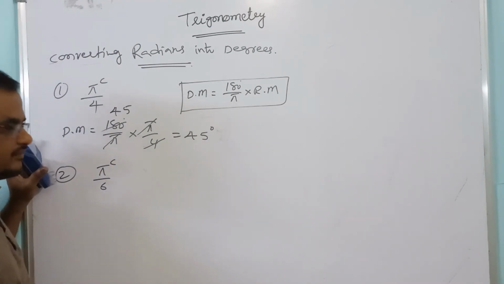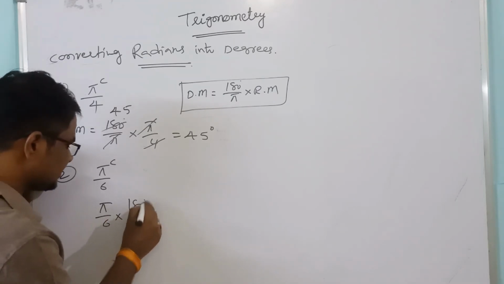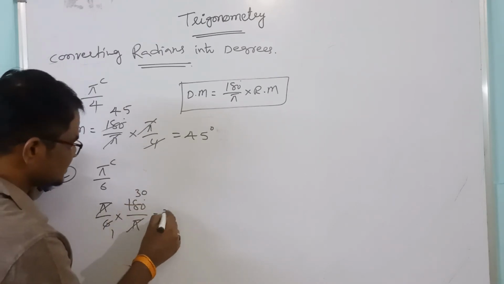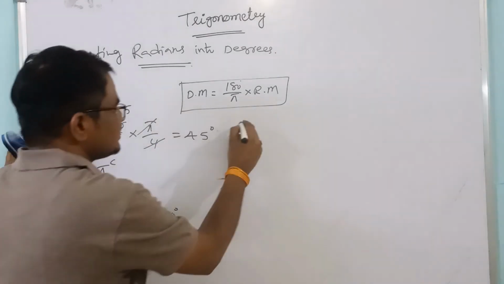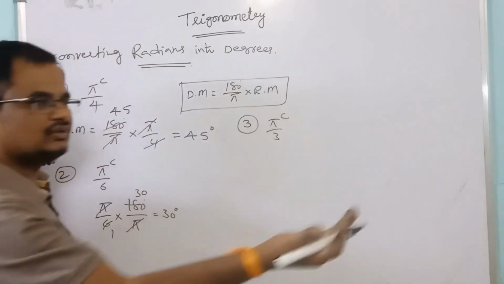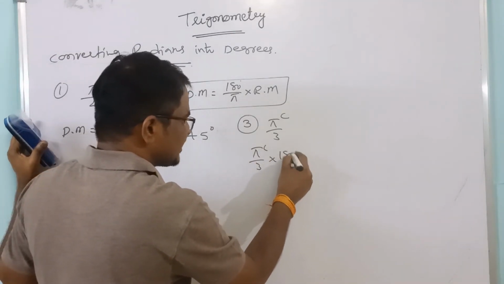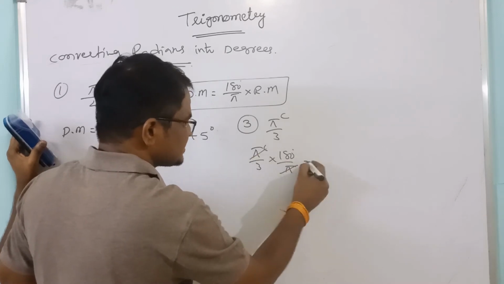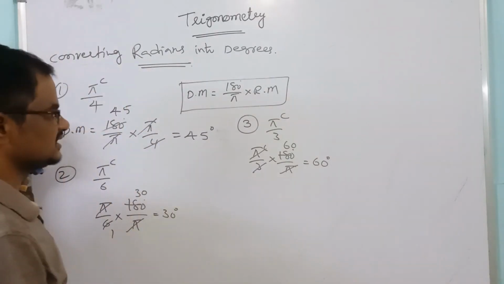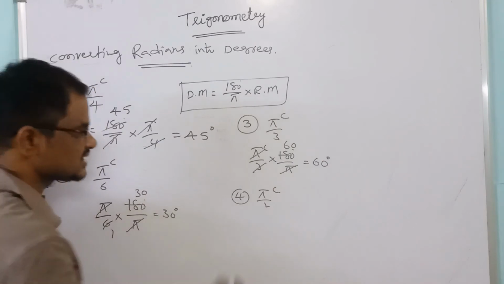Convert into degrees. So pi by 6 into 180 by pi. Pi gets cancelled, 6 ones are 6, 6 threes are 18, that is equal to 30 degrees. Next, the third one is pi by 3 radians. Convert into degrees. Take the given radian measure and multiply with 180 by pi. Pi gets cancelled, 3 times 60. So 60 degrees.